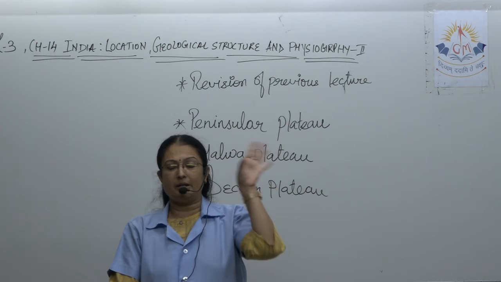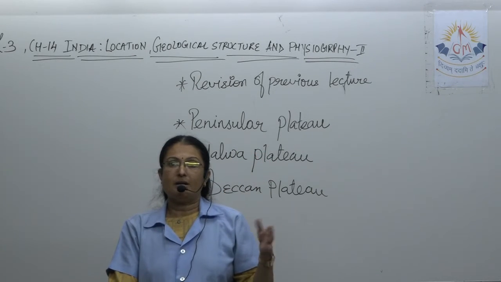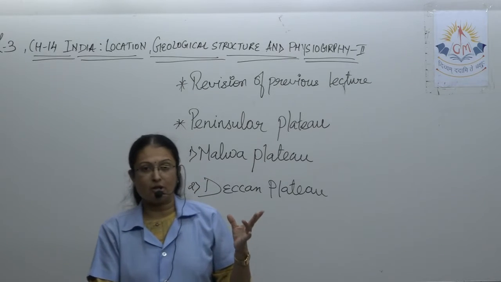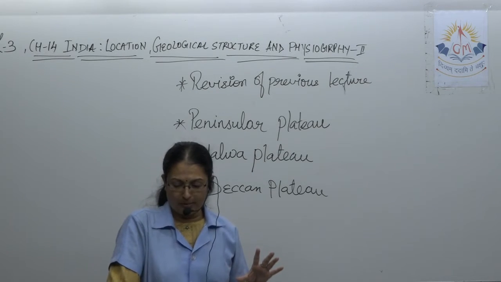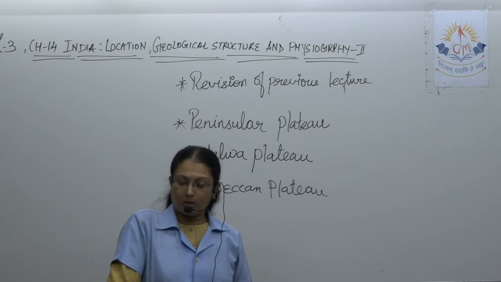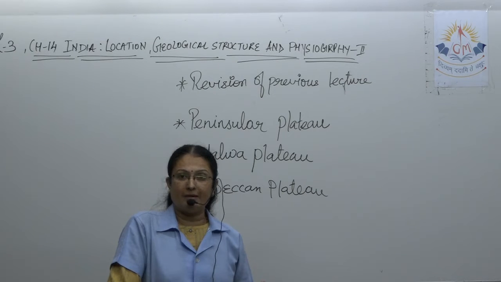As we know, first India was a part of Gondwanaland, and then it separated as the Indian plate. Now there are 7 plates that you have to keep in mind: the Pacific plate, North American plate, South American plate, Eurasian plate, African plate, Indo-Australian plate, and the Antarctic plate. So almost 7 plates.